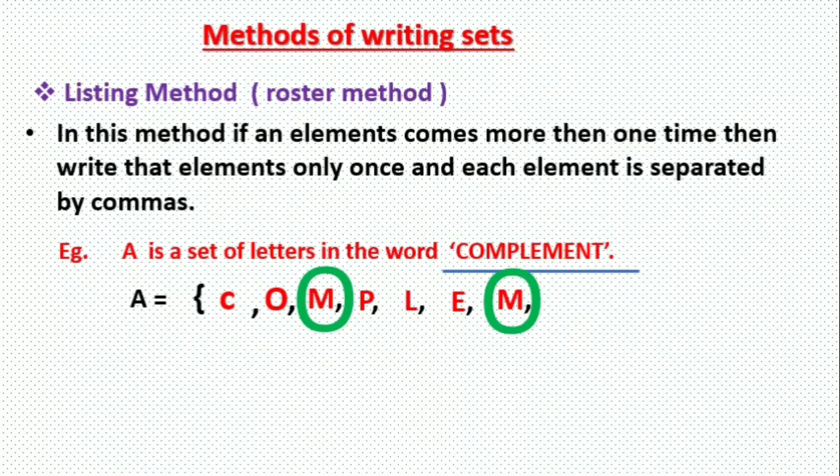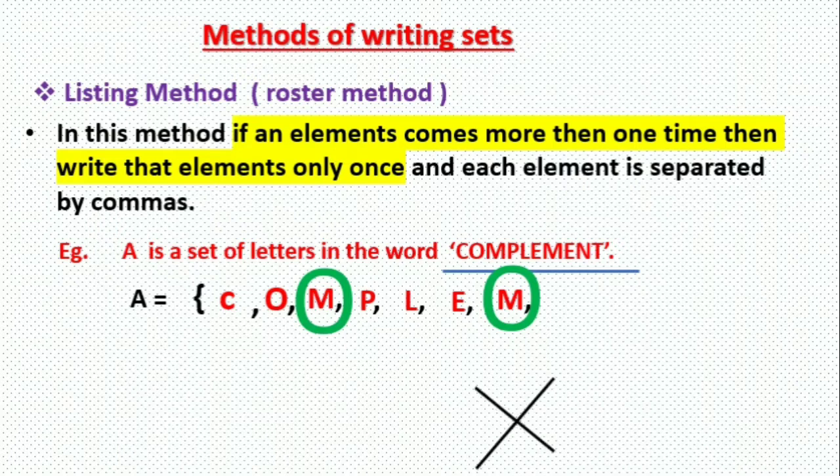And what is the condition for the listing method? If an element comes more than one time, then write that element only once. M is coming two times here, so we have to write it once only. So we will not write M the second time.